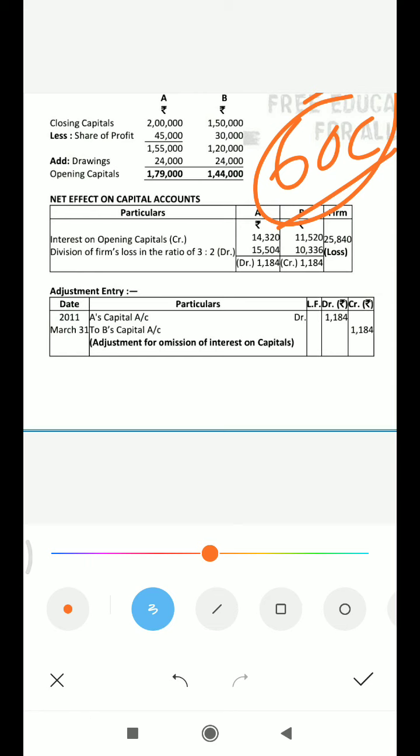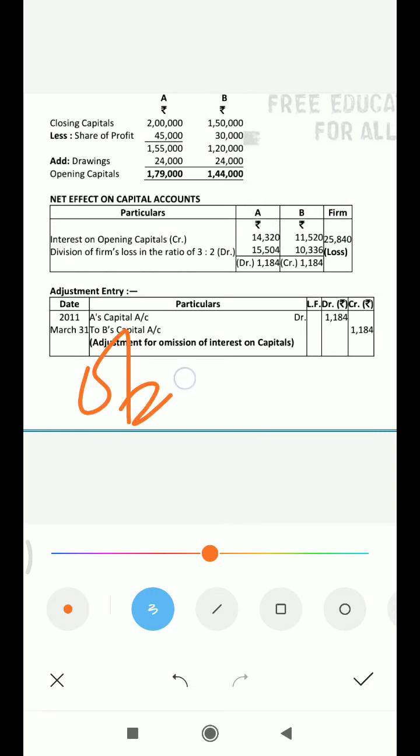According to this question, first of all we will calculate opening capital.